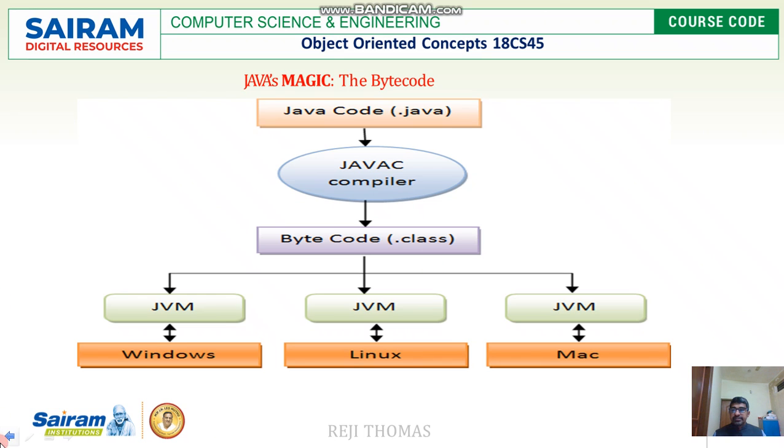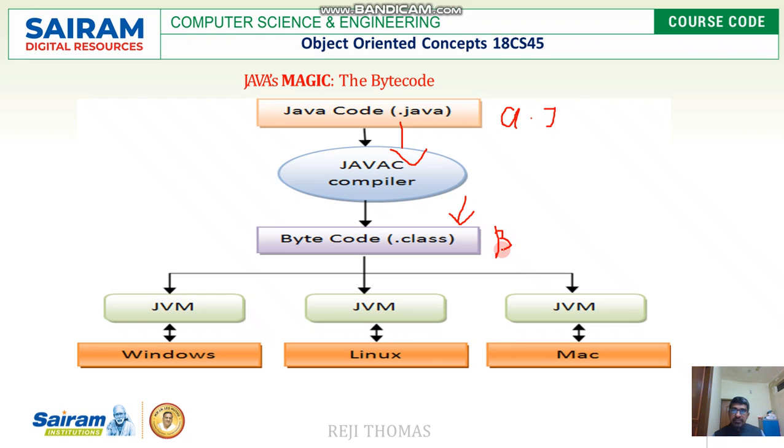We have to save our program as .java. You can give any name for this. If your file name is a, you can save it as a.java. Then you have to compile it. Once we compile it, we get something called a class file. Let me repeat, these class files are known as bytecodes, which makes Java different from other languages. Why?